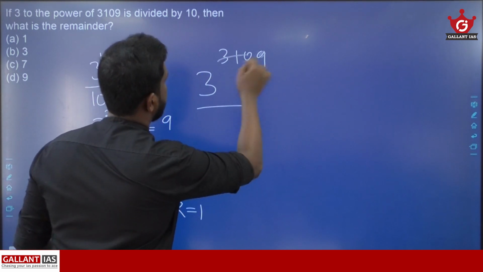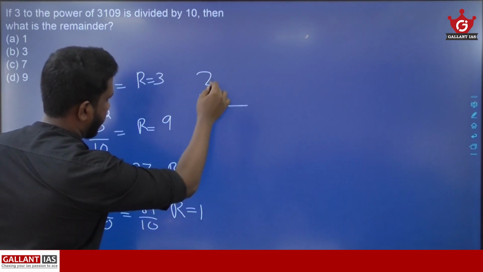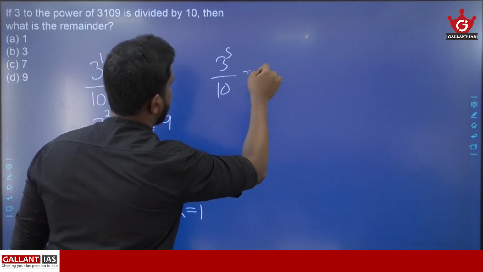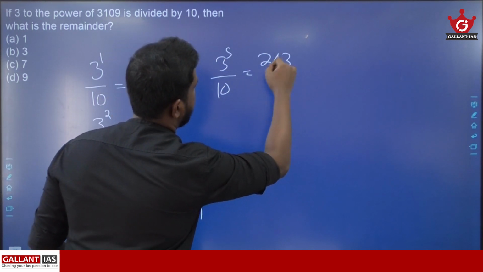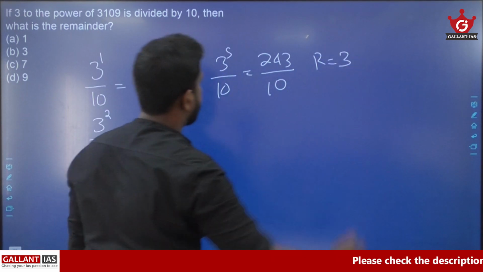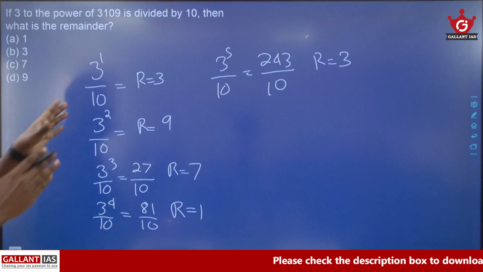And now 3 raised to 5 by 10. 3 raised to 5 is 243. 243 by 10, here the remainder will be what? Remainder is 3. So here you can see a pattern, right?